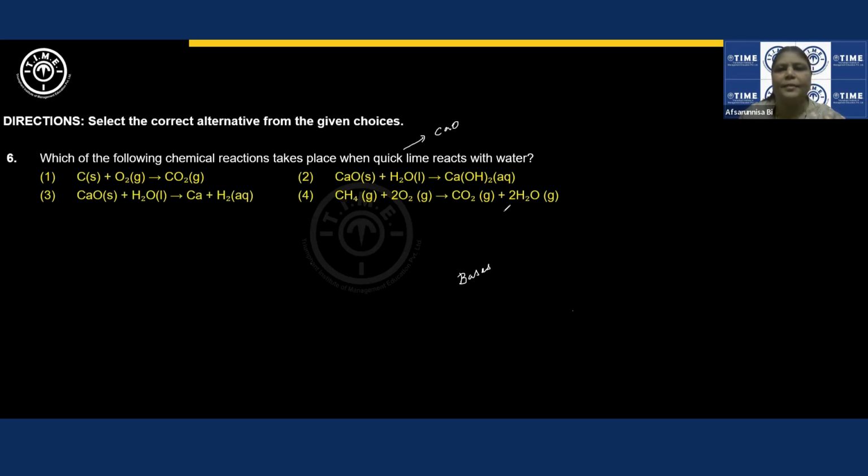Here we are not having this. In option 2, you can see calcium hydroxide, right? So calcium oxide, when it reacts with water, forms a base, calcium hydroxide. If you take sodium oxide, sodium hydroxide, lithium oxide, lithium hydroxide, right? So this will be the correct answer. Next time you might be asked with acidic oxides. There is a possibility, right? Any acidic oxide when it reacts with water forms an acid. Non-metal oxides are known as acidic oxides, right? Next question.